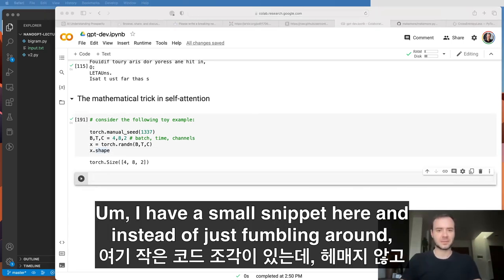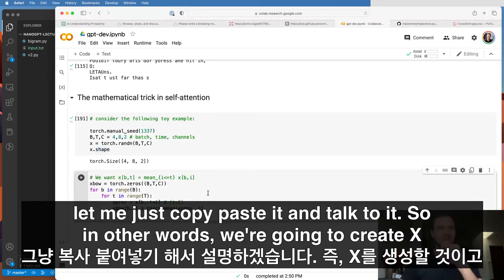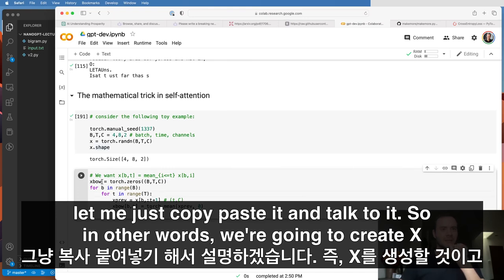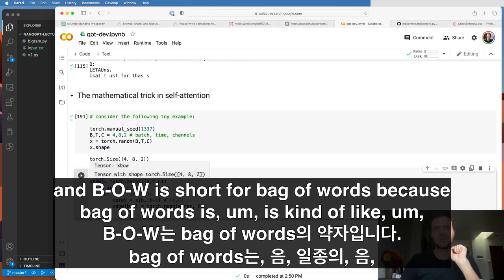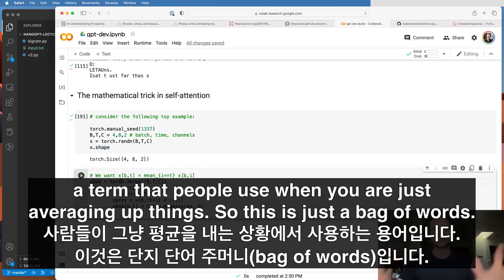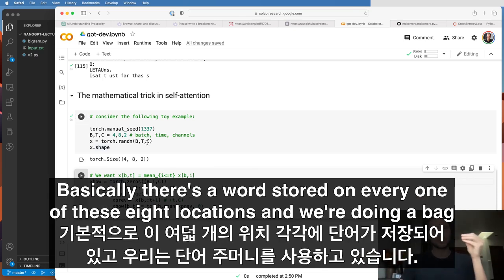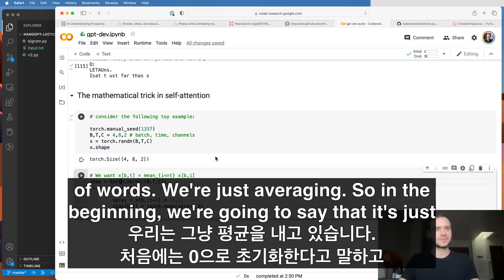I have a small snippet here, and instead of just fumbling around, let me just copy paste it and talk to it. So in other words, we're going to create x bow, and bow is short for bag of words, because bag of words is a term that people use when you are just averaging up things. So this is just a bag of words. Basically, there's a word stored on every one of these 8 locations, and we're doing a bag of words, so just averaging.